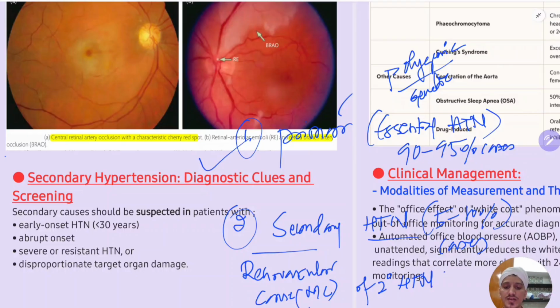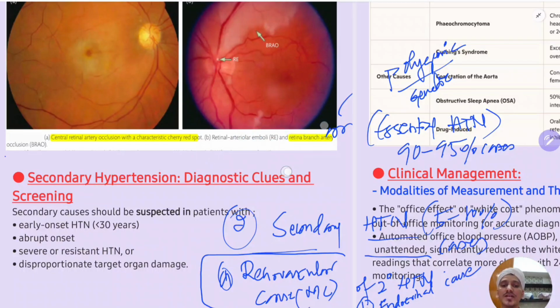And second, other than the renovascular cause, the second most common cause of secondary hypertension, you can label it as B, is the endocrinal cause. Okay, just remember the most common cause of secondary hypertension is the renal and renovascular cause.